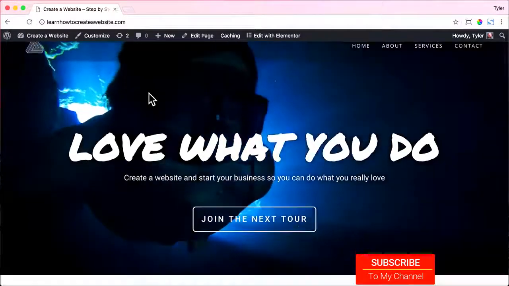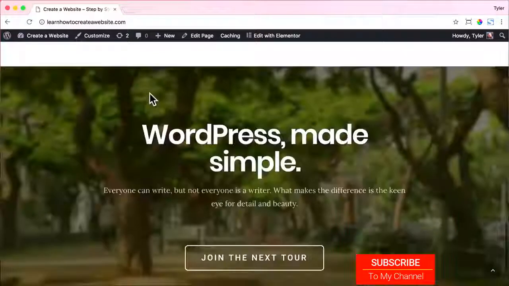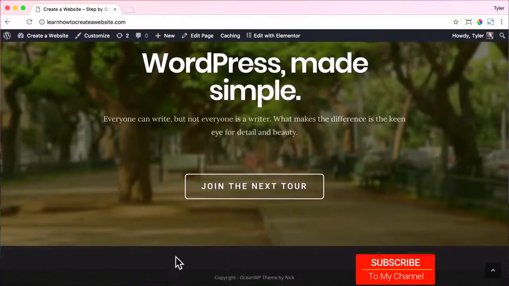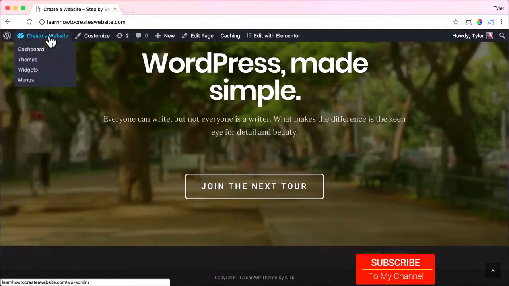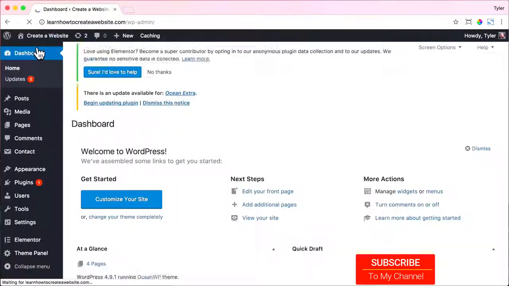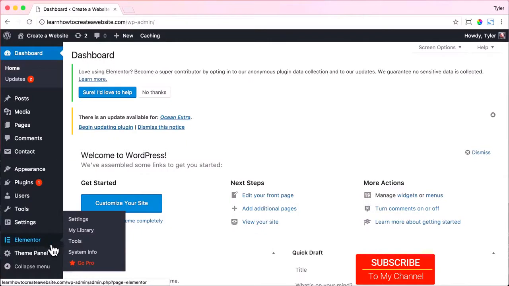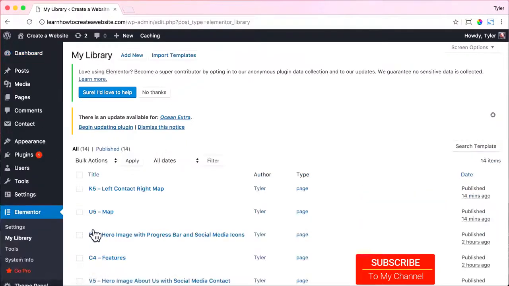So our website is almost done, almost complete, almost perfect, but we have this bottom footer area here, and we want to change it and make it look much better. So just go to the dashboard and go to Elementor and go to My Library, and now we're going to import a footer template.